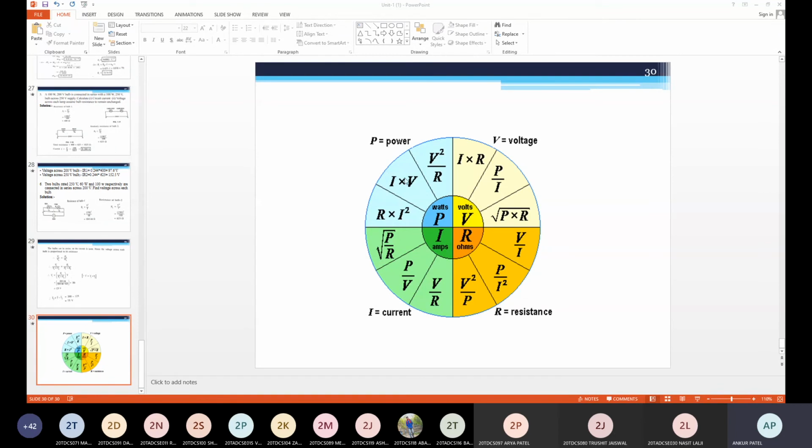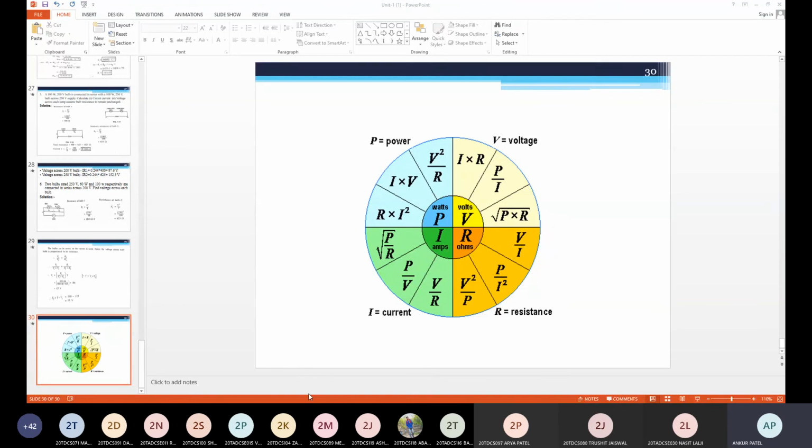These are given in terms of power equations, voltage equations, resistance, and current. So you can write them when you need to calculate power. Power is equal to V square by R, V into I, I square into R. Voltage V equal to IR, P by I, under root P into R. Resistance is V by I, P by I square, V square by P. By correlating this, you will get these terms. And current is V by R, P by V, under root P by R.